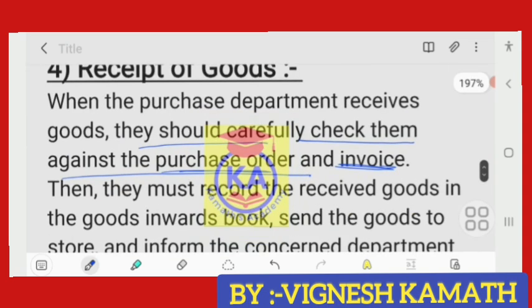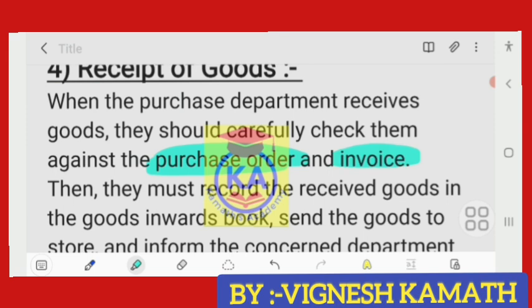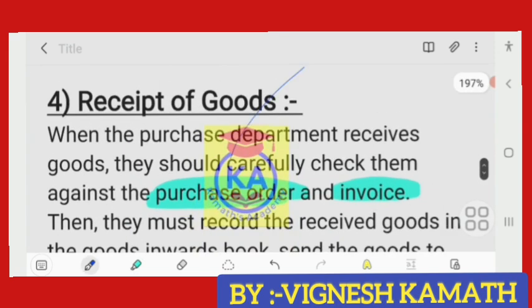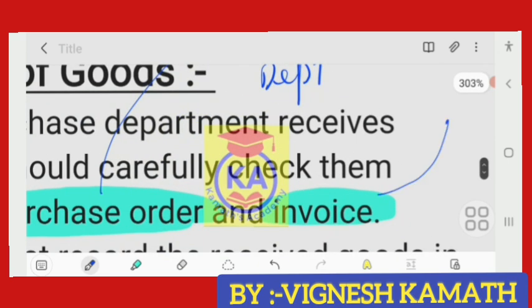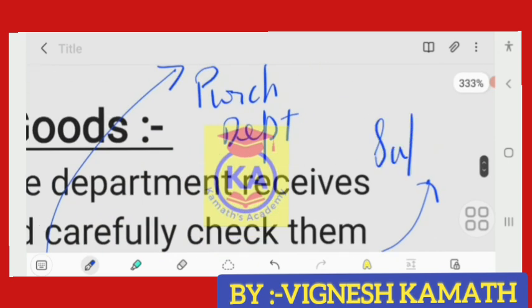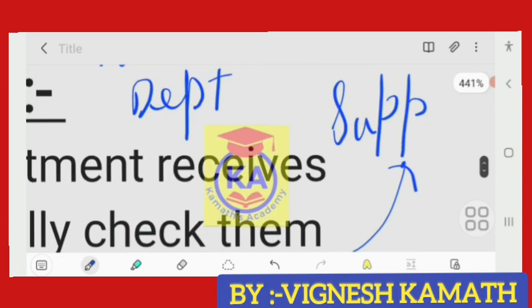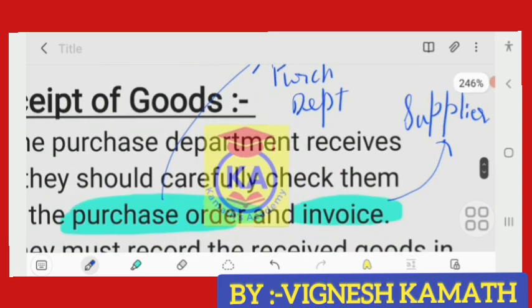There are 2 main terminologies here: purchase order and invoice. Purchase order, as you know, is prepared by the purchase department. Invoice is prepared by the supplier. In normal layman's language you call it a bill, right? So that is invoice. Invoice is sent from supplier to purchase department. Purchase order is sent from purchase department to supplier.